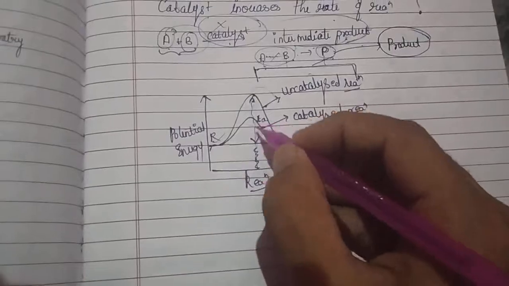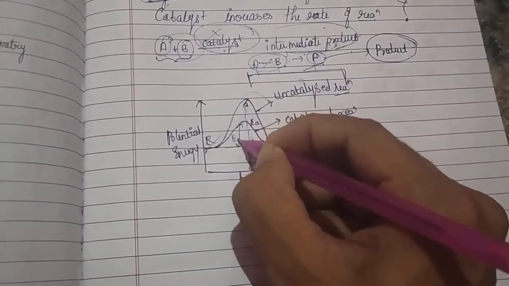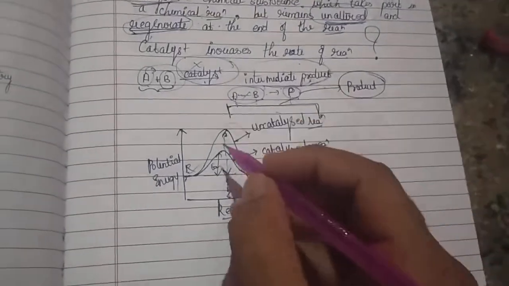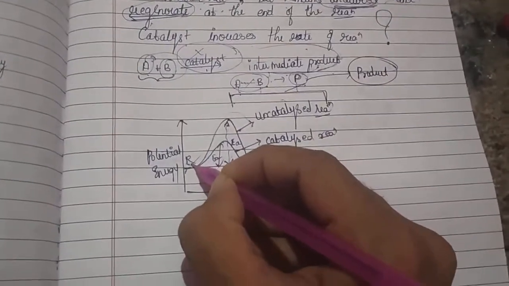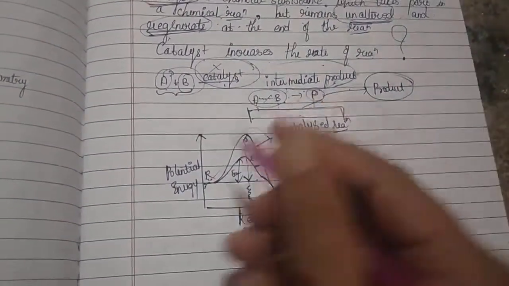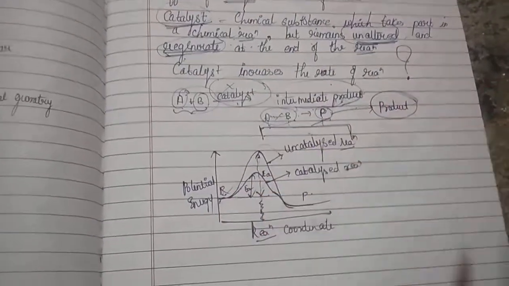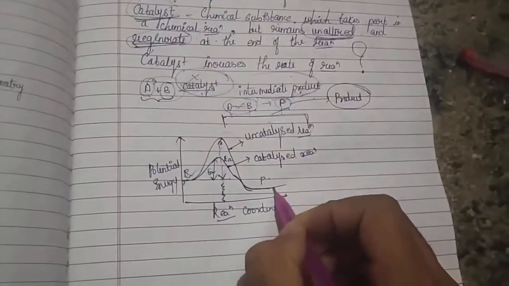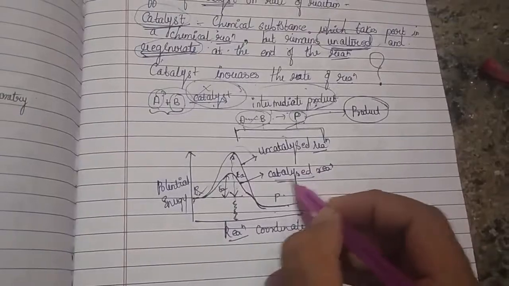So now in this case, what happened? In the second reaction, when you are using the catalyst, the activation energy has decreased. So when the activation energy decreases, you can see that easily, even a small energy is enough. Even if here was your average energy of molecules, they would require only a very small energy to cross this barrier and give you the product. So in this way, what is your catalyst doing?